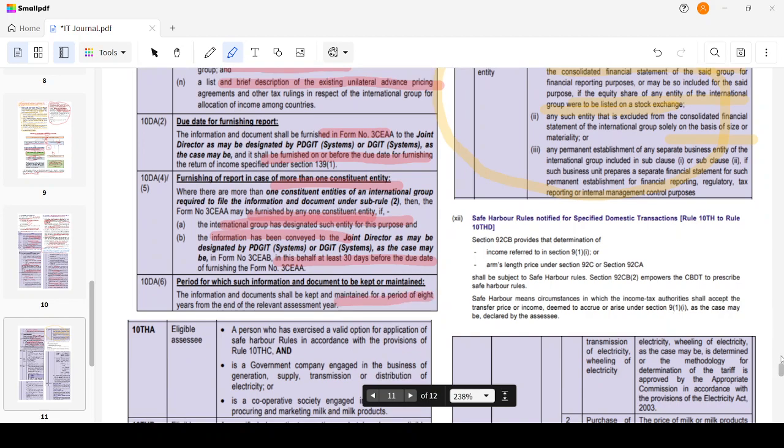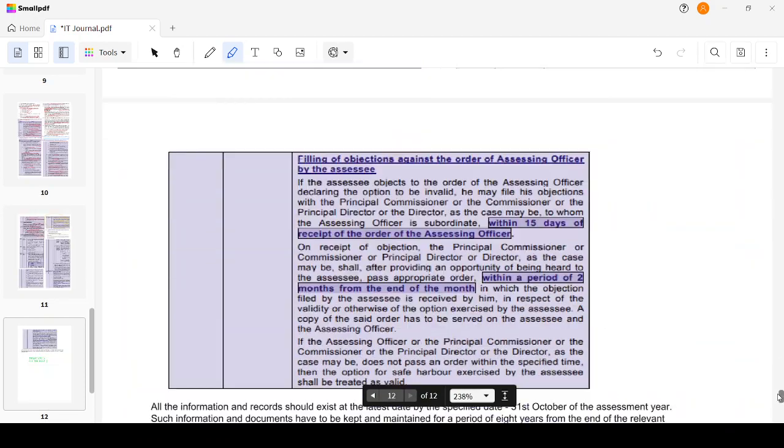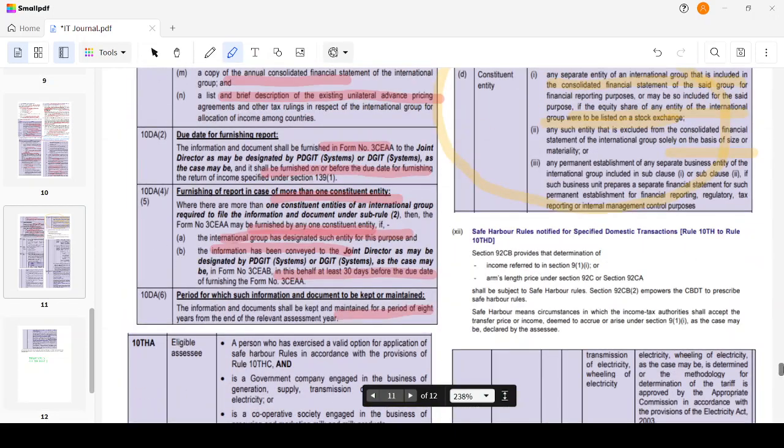Now, this is an important concept that is not discussed by many, and they just ignore it. But we will also discuss this so that if some question is asked, we will be able to answer it. Safe harbor rules notified for specified domestic transaction.